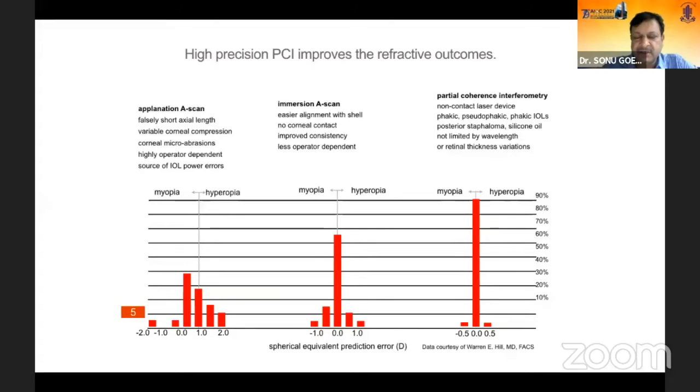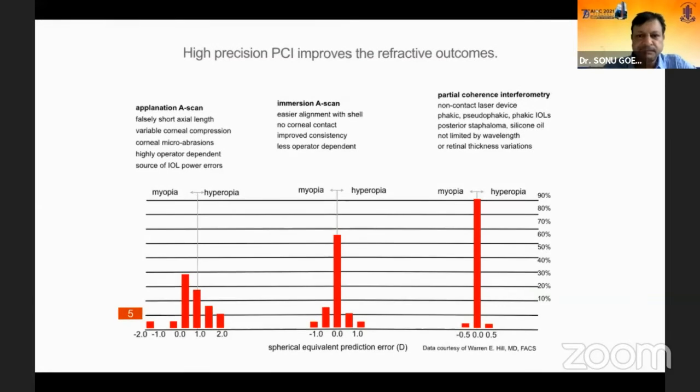Now, if you see here the extreme bar on the right side with partial coherence interferometry, you see a straight bar which is standing right on the zero, whether it's a myopic or a hyperopic patient, whether it's an abnormal axial length. So you get an accurate axial length calculation. Compare vis-a-vis the immersion A scan, you see there could be a fumble on the -1 or +1 side, and more so with an applanation A scan where there is a falsely short axial length. There is, because of the variable corneal compressions, microabrasions, high operator dependency. So gone are those days of applanation, in favor of partial coherence interferometry or maybe an immersion A scan.